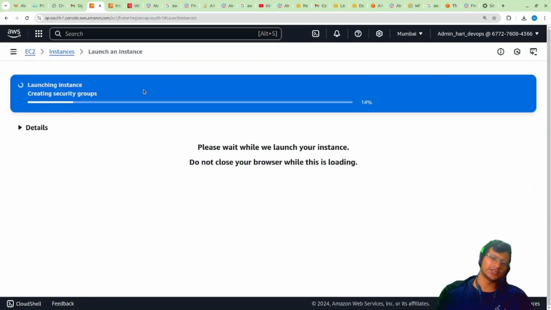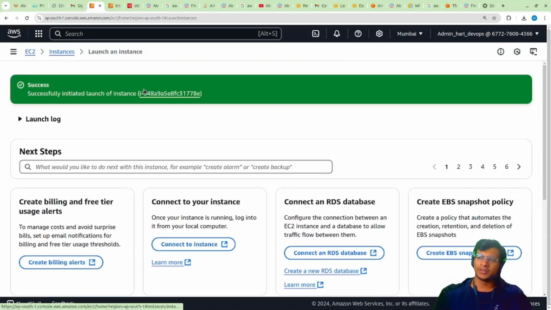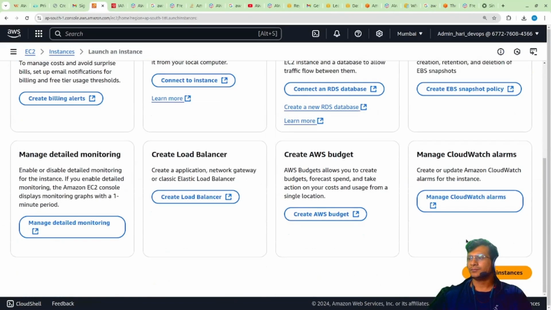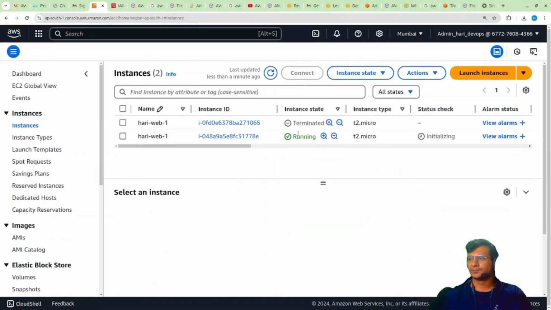It will take some time, just like our VM takes some time. So here this will also take some time. I'll just open this particular one. I have created this one earlier, but right now it is initializing. Initializing means the OS files from the AMI, Amazon Machine Image, which is like the ISO, are being unzipped. Some packages are created, so right now the package is getting unzipped, and every file is getting copied to the SSD that we have created.